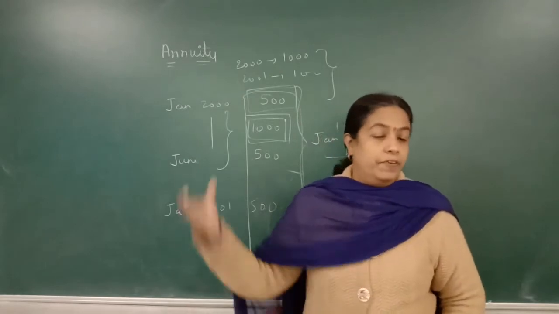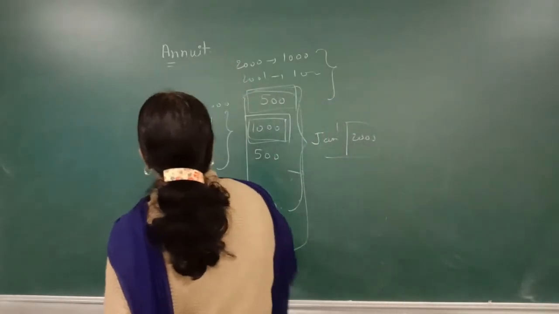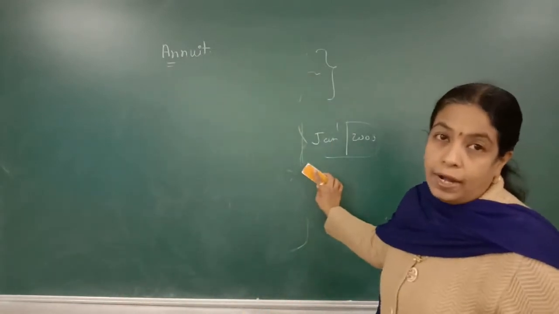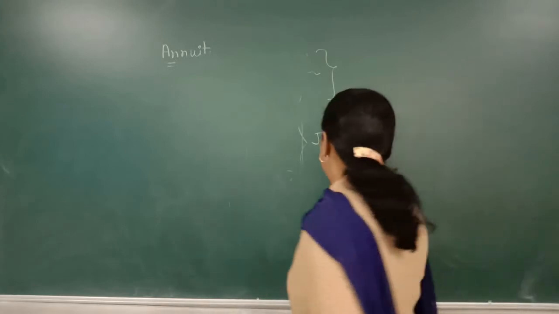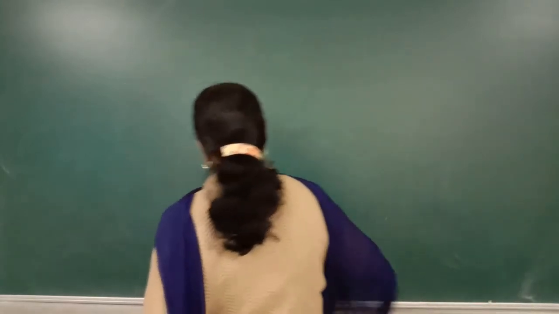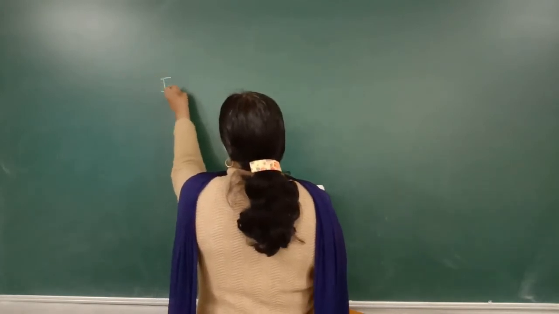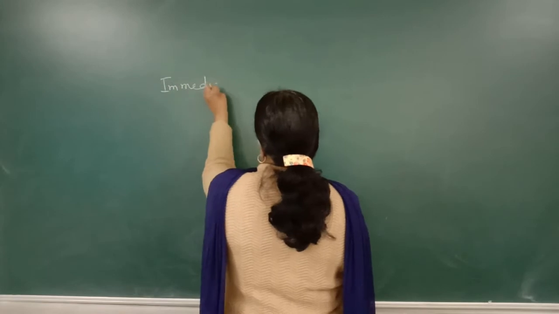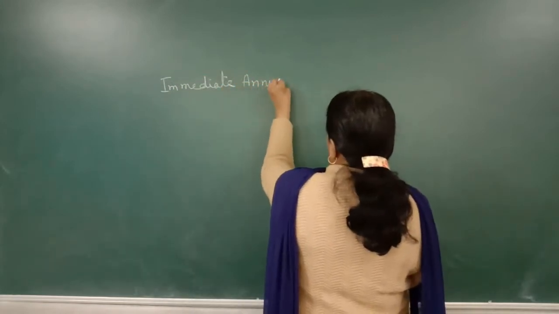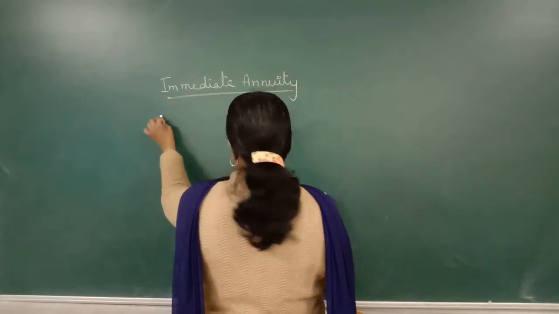Now I will first write down all the basic formulas regarding annuity immediate or immediate annuity. It is also called as ordinary annuity. Now see this. Immediate annuity. Okay. Now we write the formula.